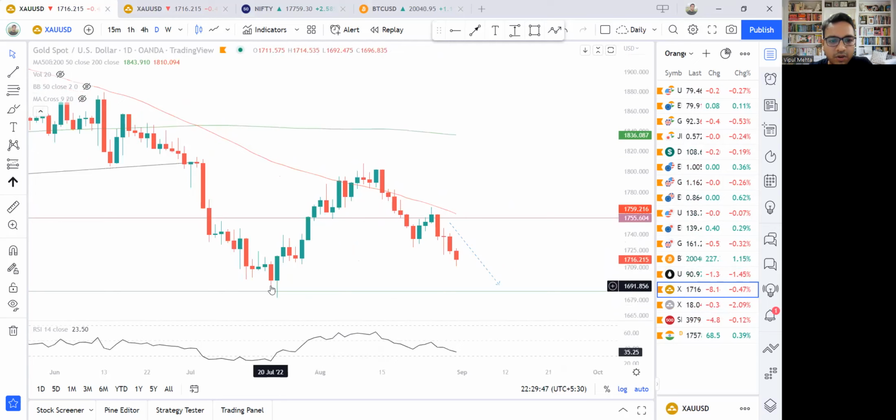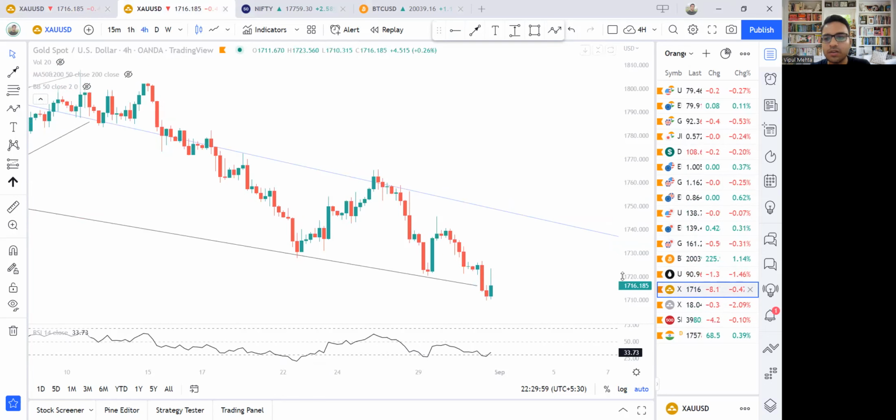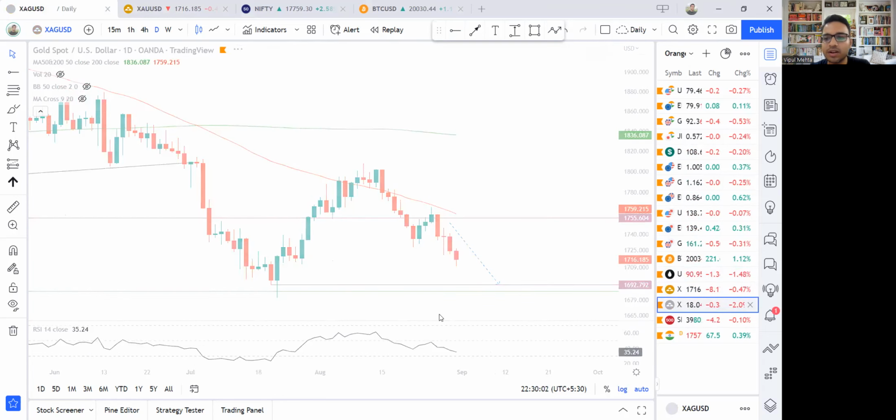But what we are looking for was this low essentially. Okay, what is this date? This date is 20th July. So the 20th-21st July low is where we think the gold is heading towards. Okay, now let's look at the silver chart.